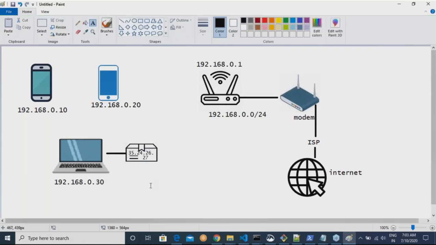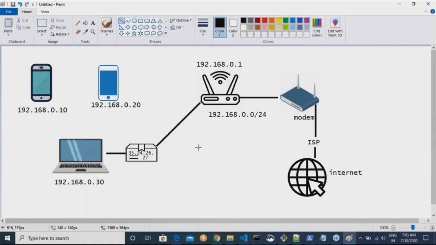Seeing the IP address, is this IP address part of the same network? No. Right. Then basically what happens is this packet gets forwarded to your router.